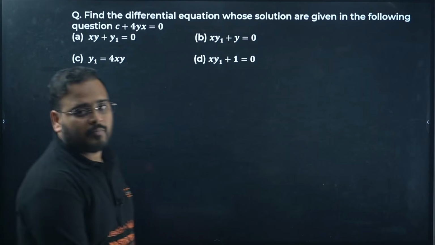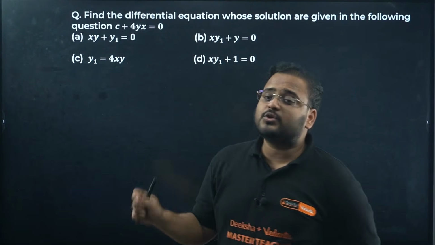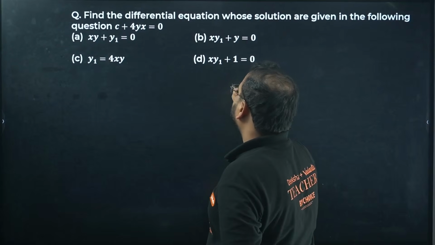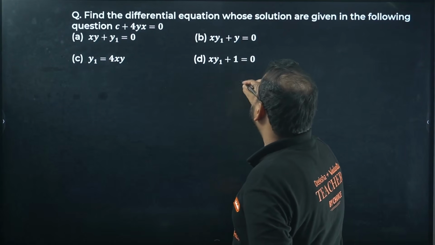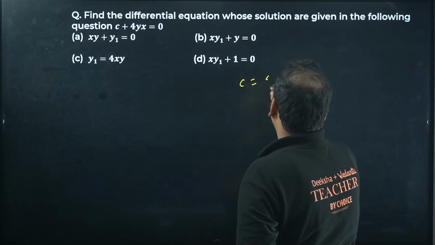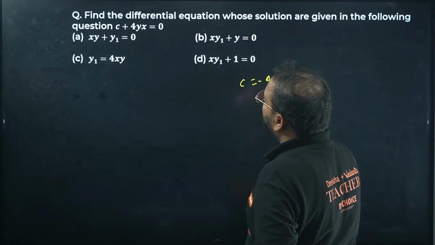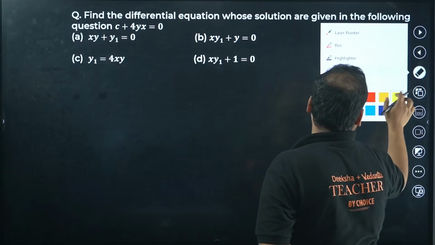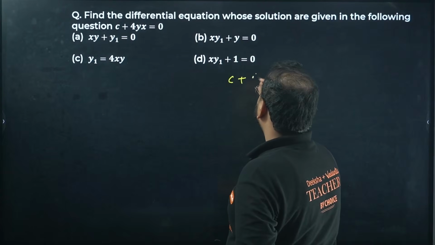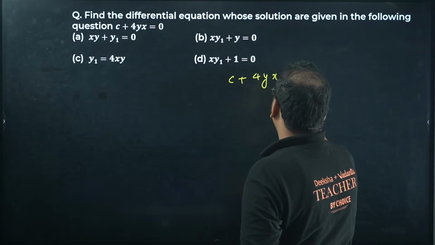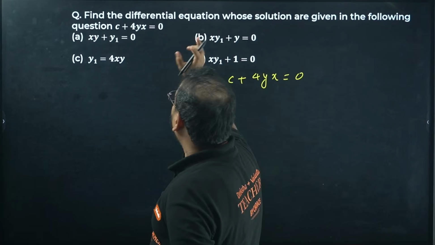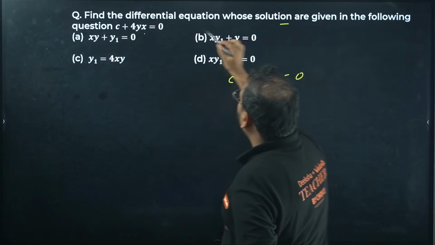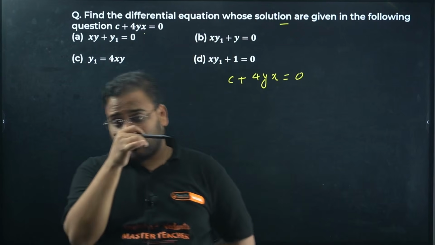Next question. Find the differential equation whose solution is given in the following question. We have x plus y equals c, my bad, I can write here c equals 4. One second, here I can write this as plus only. c plus 4yx we have equal to 0. I want to go from a solution to the equation, right? This is the solution, check here, I want to reach the equation.